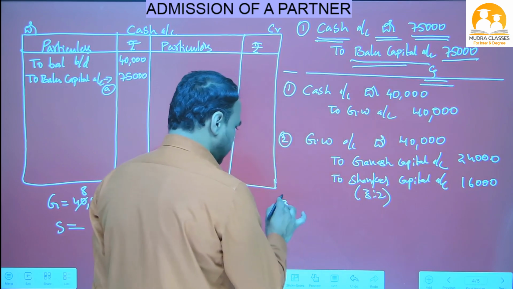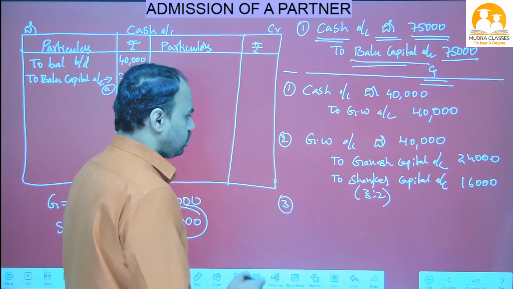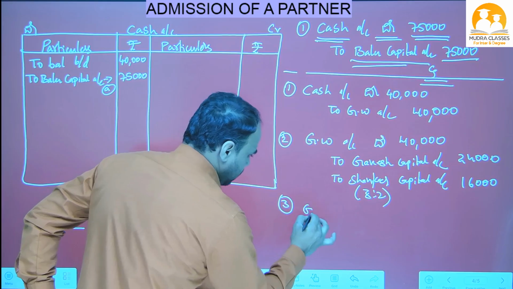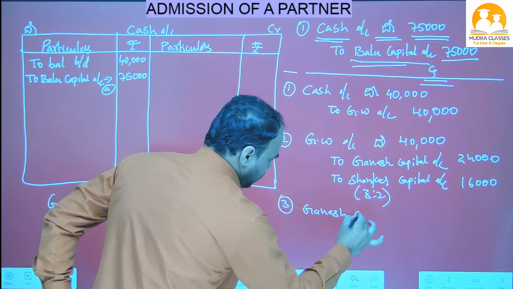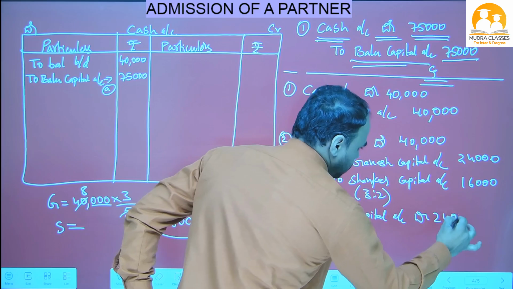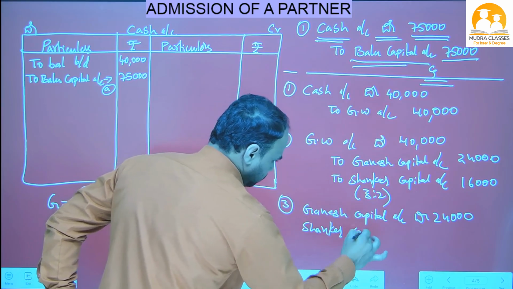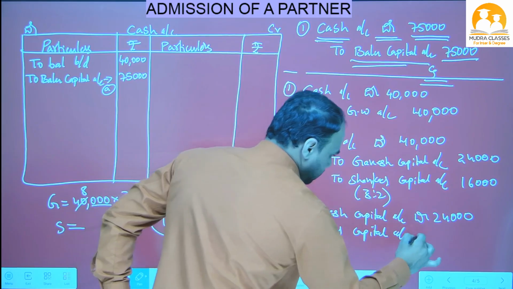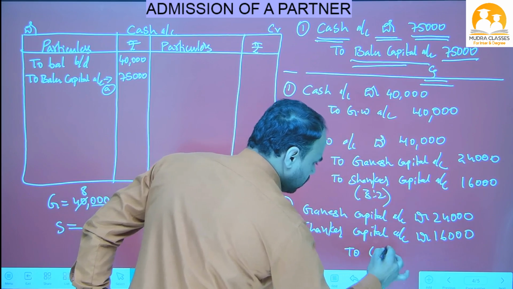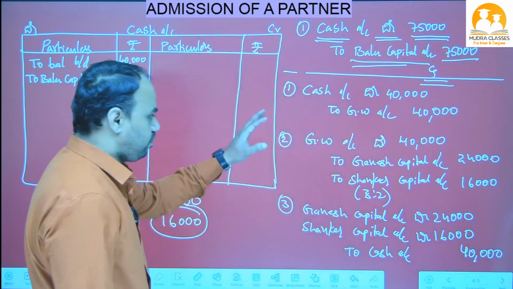One more journal entry will come in this question, because goodwill is withdrawn by the old partners. So the old partners' capital accounts debit to cash account. Who are the old partners here? Ganesh capital account debit 24,000. Next, Shankar capital account debit 16,000, to cash account 40,000. So these are the three journal entries that will come for goodwill.